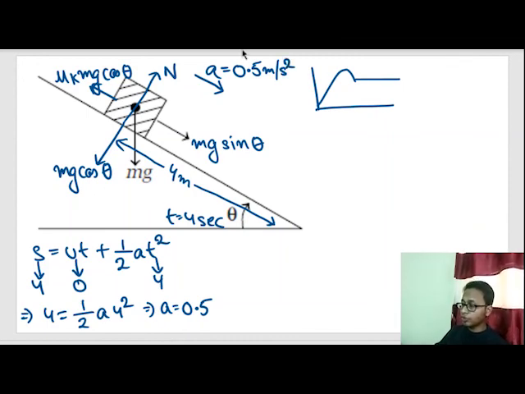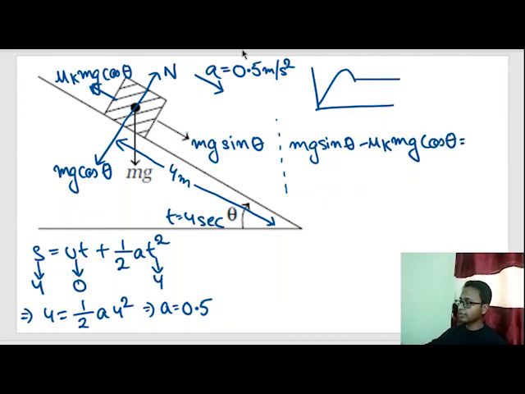From Newton's law of motion, net force is equal to mass into acceleration, or mg sin theta minus mu k mg cos theta is equal to mass into 0.5. This m and this m get cancelled. Now we need to find mu k.